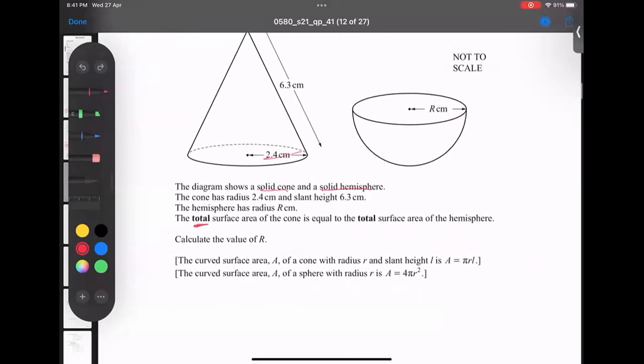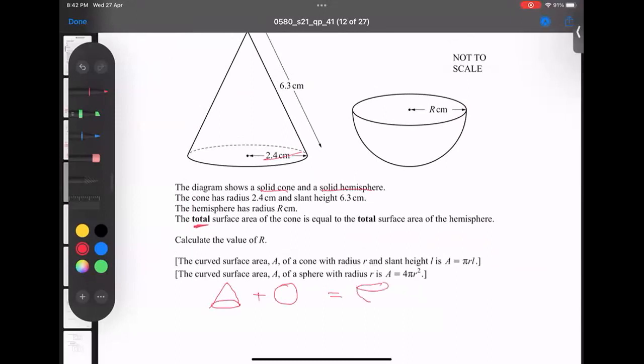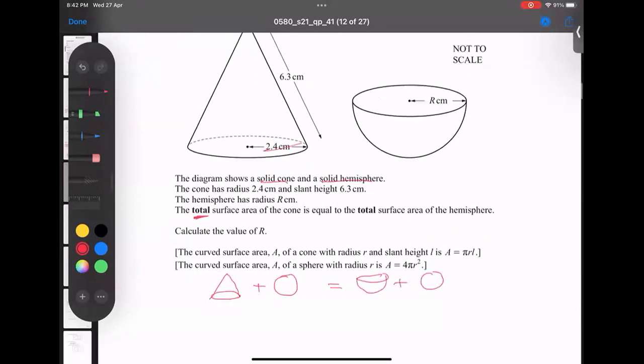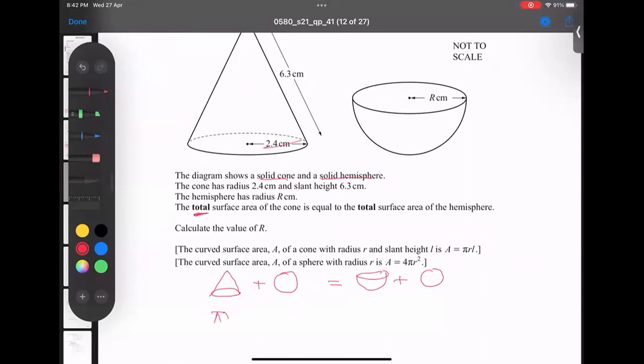Okay. So I am saying here, let's talk about curved area plus circle area equals hemisphere area plus circle area. The curved area of the cone is pi RL. The circle is pi R squared. The hemisphere is half of a sphere, and a full sphere is 4 pi R squared, so half is 4 pi R squared divided by 2. And the top circle is again pi R squared, but I'm writing capital R.